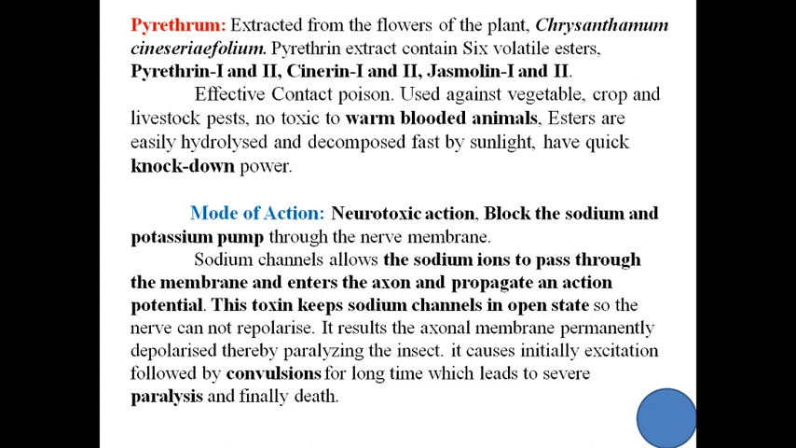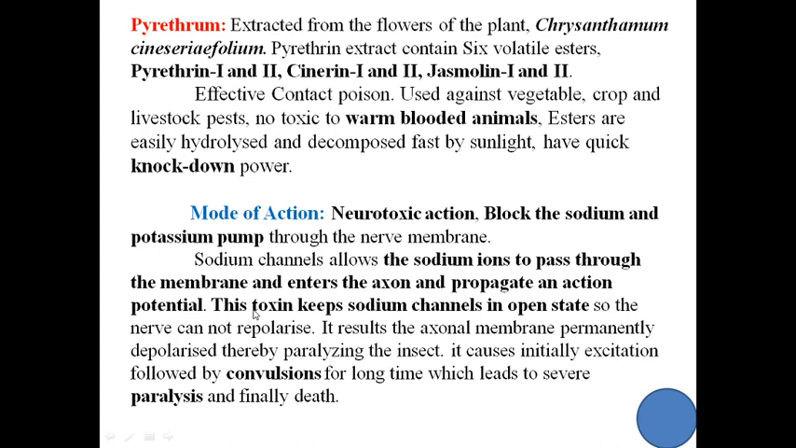We have seen there are protein channels or carrier proteins. Through these proteins the material is transported inside the cell and outside the cell. So the protein channel is there, and through this protein channel the sodium and potassium pump takes place, and that is responsible for nerve impulse transmission. The sodium channel allows the sodium ions to pass through the membrane and enter the axon and propagate the action potential. It means when an impulse is transmitted, sodium enters into the axon and an action potential is created.